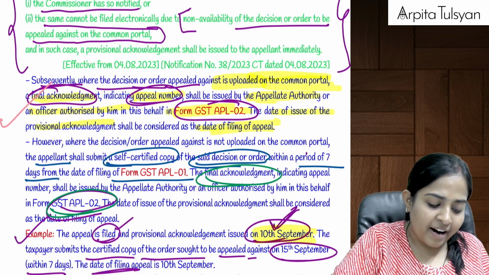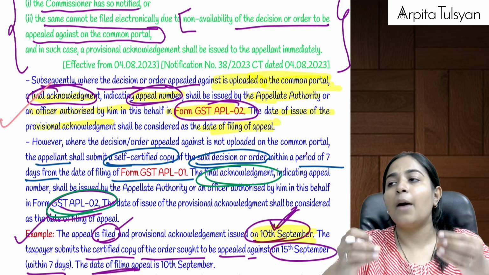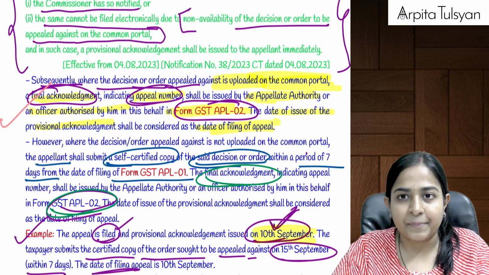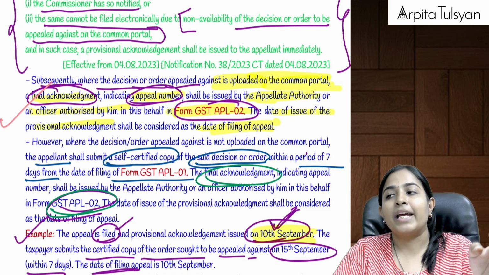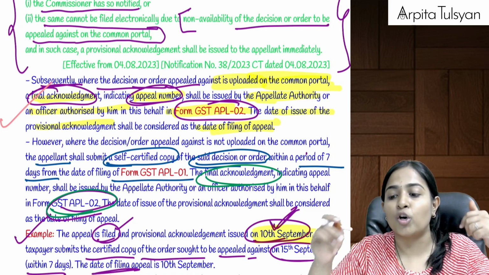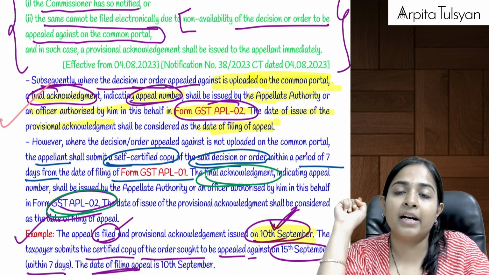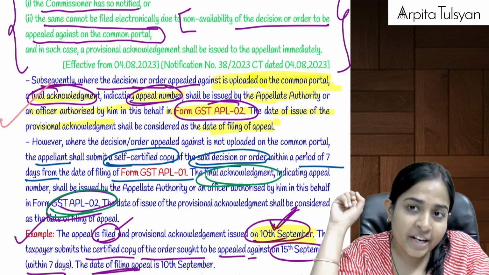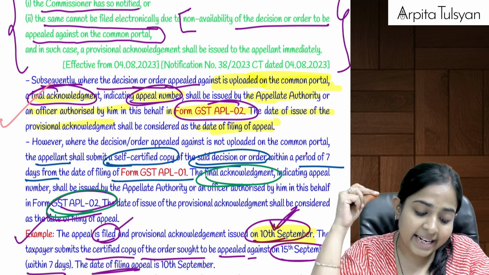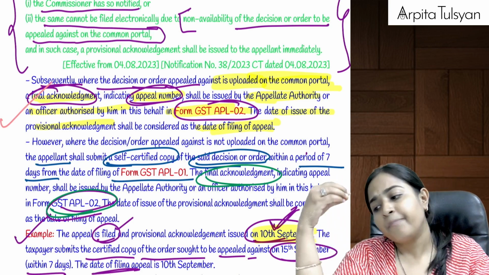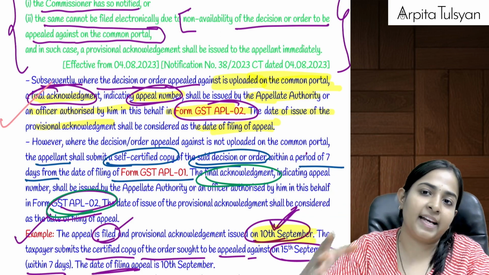If you are filing GST APL 01 electronically, immediately after filing, a provisional acknowledgement is generated on the GST portal. Now, we wanted to go for an appeal against the order of the adjudicating authority. If his order is available on the GST portal, then in such a case, your date of provisional acknowledgement will be considered as the date of filing the appeal.